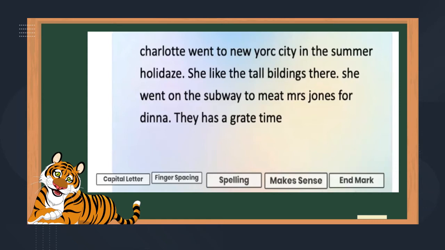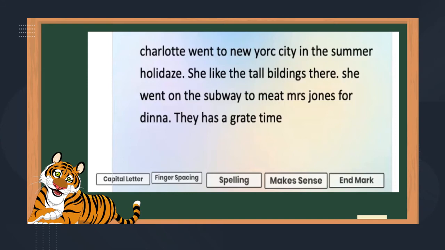All right, so the first thing I check is capital letter. And I'm going to check for, let me remember, what do I check for? Oh, yes, thank you. The beginning of a sentence has to begin with a capital letter, and proper nouns, very important, people and places, have to begin with a capital letter. So let's check. Capital letter in the first sentence. This is not a capital letter.